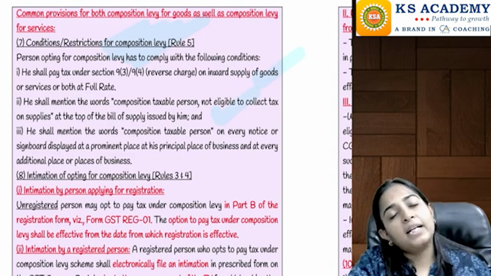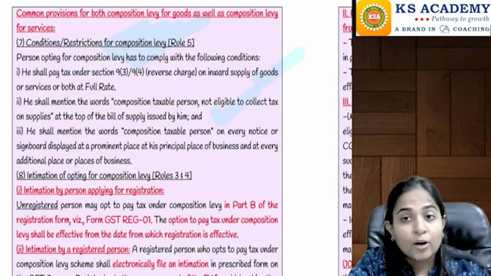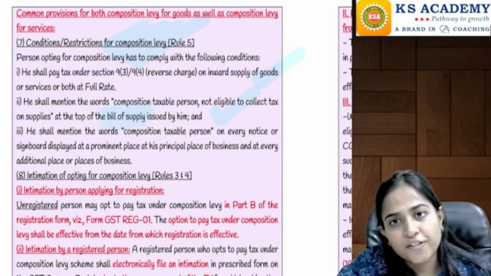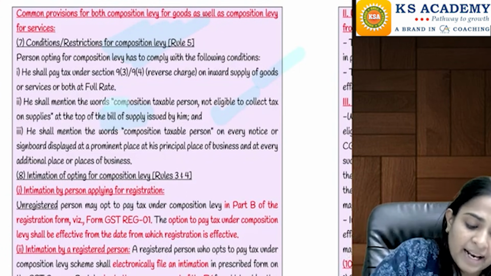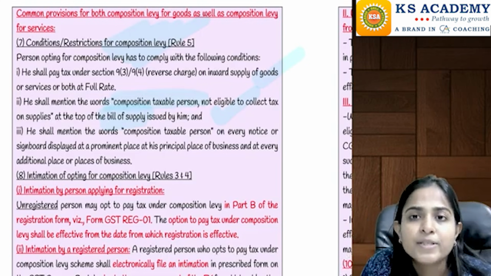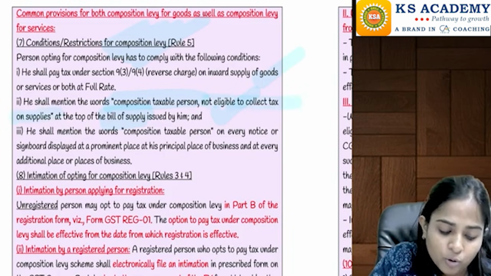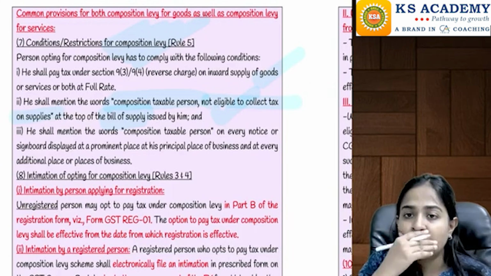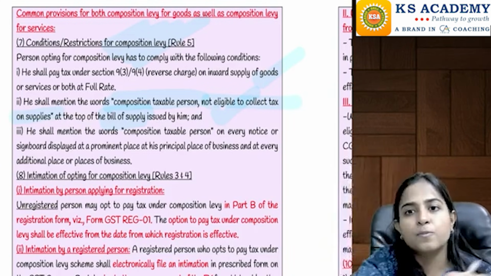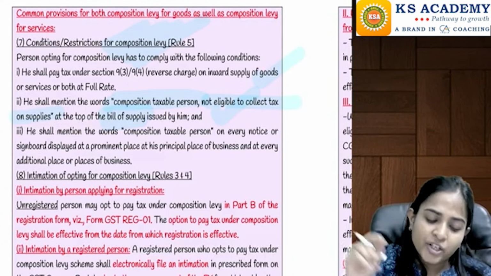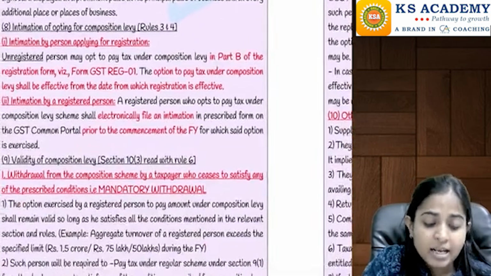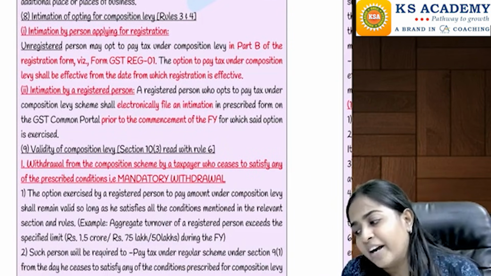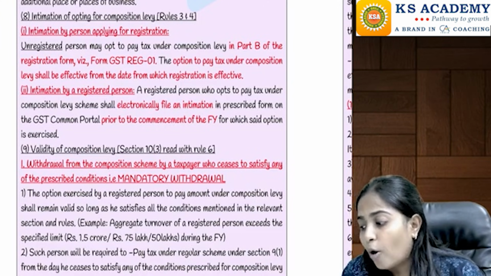And if he is not collecting the tax from the other person, he cannot issue a tax invoice. He will have to issue a document called a bill of supply, and on that bill of supply, he will have to write that he is a composition taxable person, not eligible to collect the tax. And in his place of business and additional place of business, on every notice board, etc., he will have to mention that he is a composition taxable person, so that any person doing a transaction with him is aware that he is registered under the composition scheme.